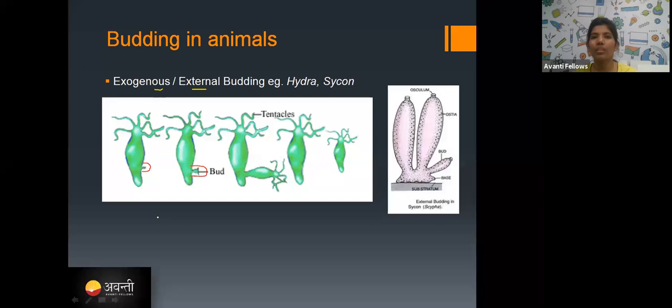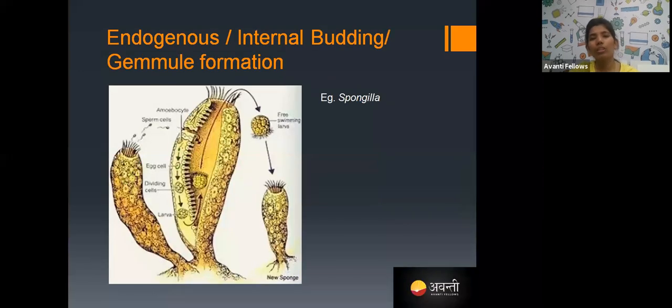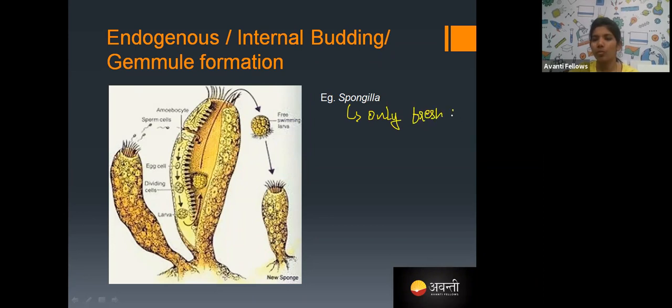The best examples are Hydra and Sycon. And endogenous or internal budding, you can see in Spongilla. Spongilla is the only freshwater sponge.